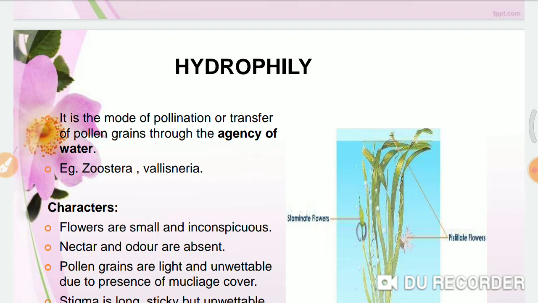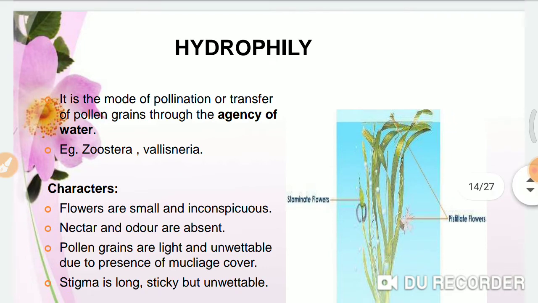The pollen grains have a specific gravity equal to water, so they float on the water. When the female flowers mature, the coiled state gets uncoiled, and the female flowers rise to the surface of water. By this mode, the pollination takes place.